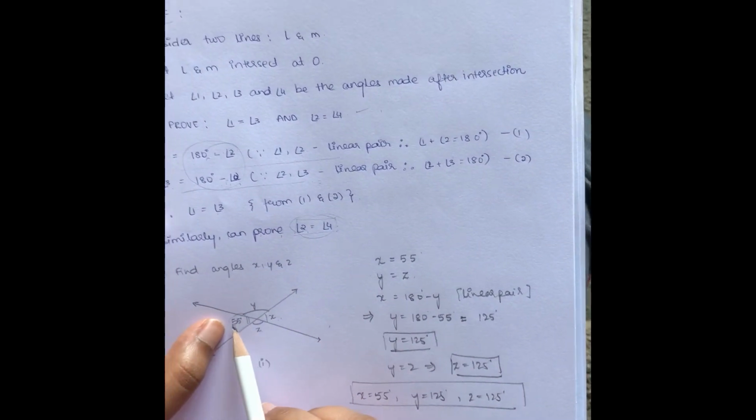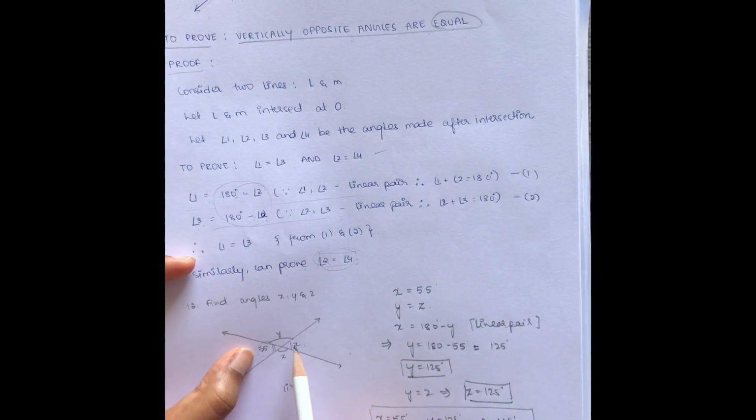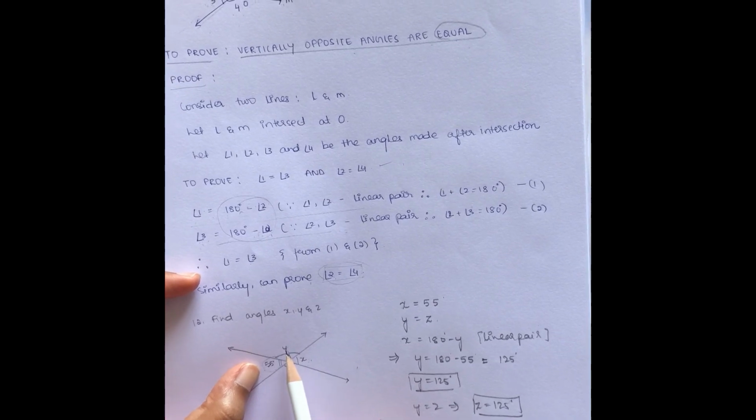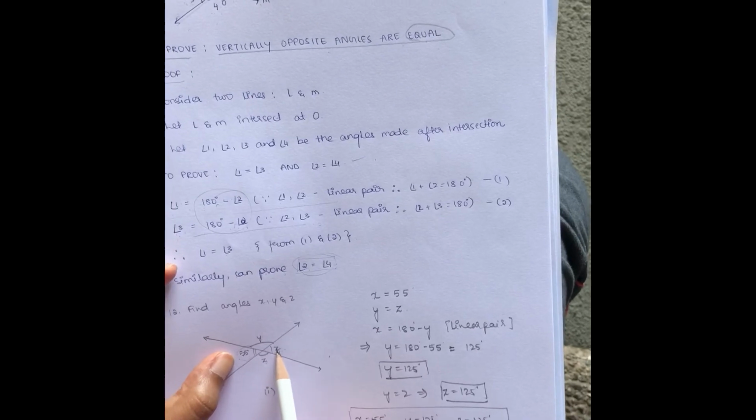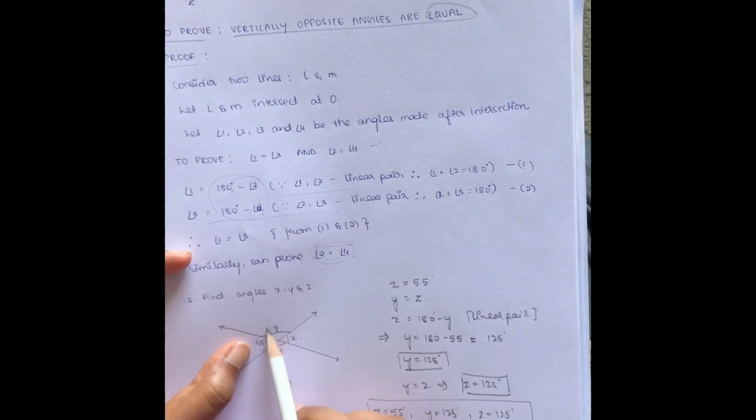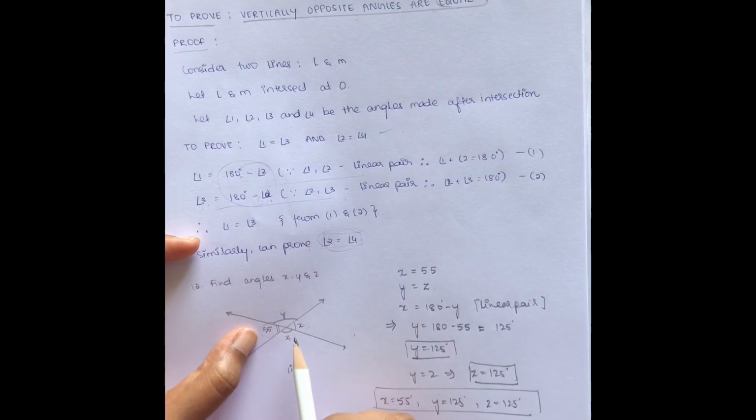So, x is vertically opposite to 55, so x is equal to 55, y is vertically opposite to z, so y is equal to z. But x and y form a linear pair, so x plus y is equal to 180 degree, so we can find y, from which we can also find z.